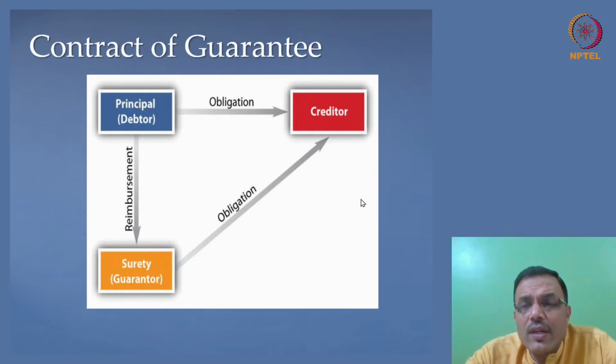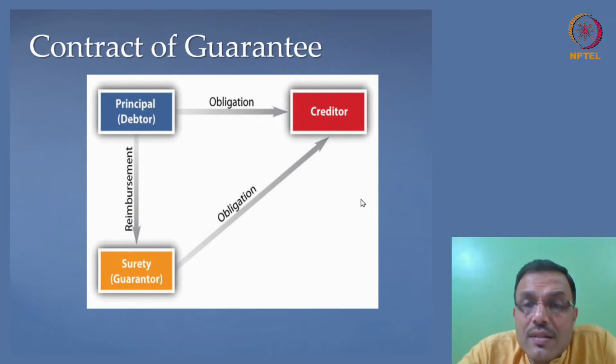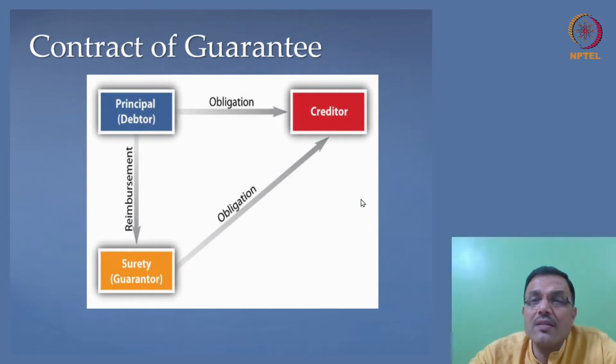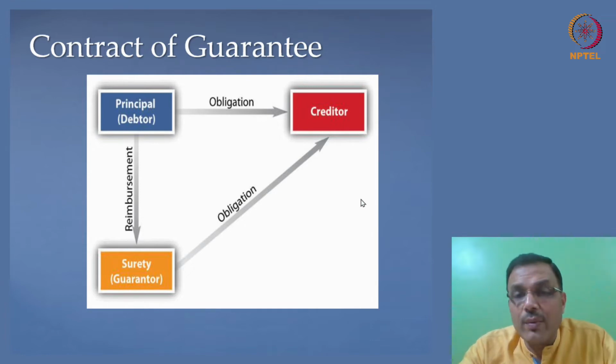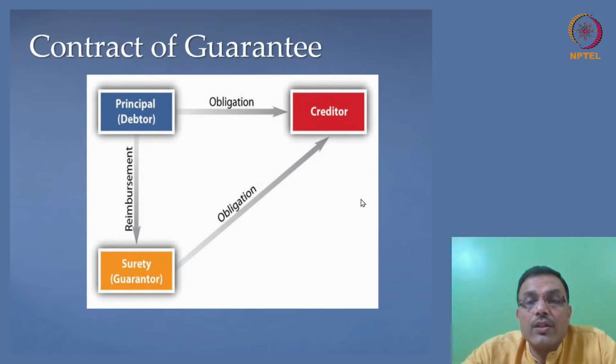Probably at this point of time, we should understand that property is kept as security. It is kept as a kind of bond, so that if the debtor fails to pay the debt, the creditor can deal with that security and recover the debt. Normally, if this kind of transaction involves mobile property, we call it a contract of pledge. For example, you pledge gold and you want a loan because you want liquidity, you want cash, and the gold is kept as security.